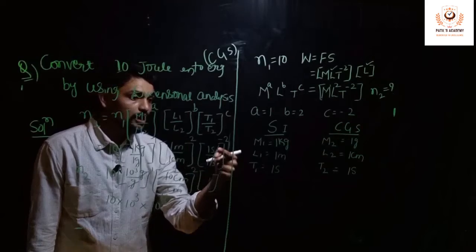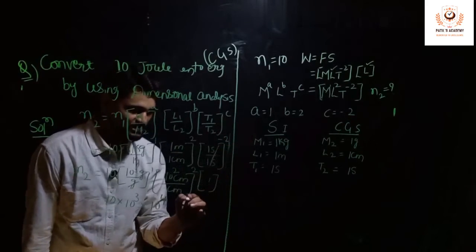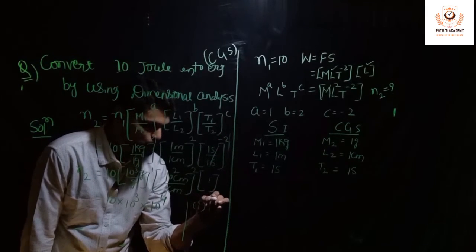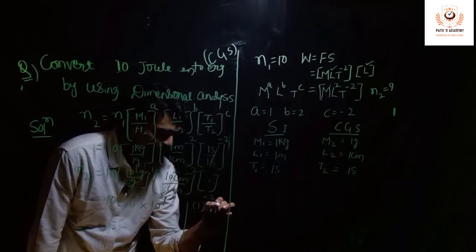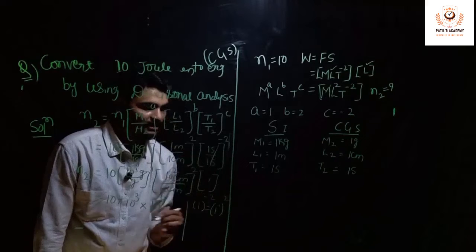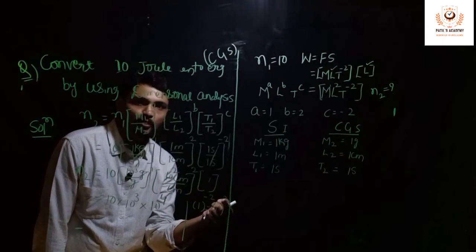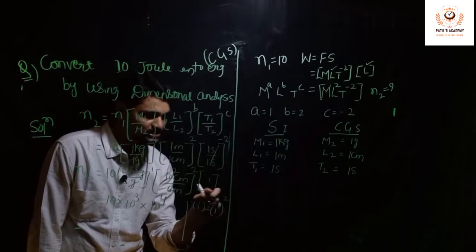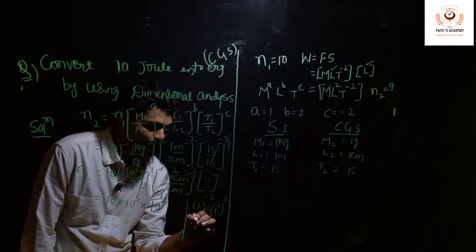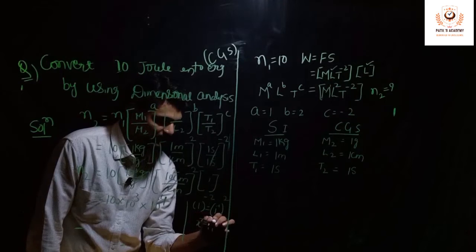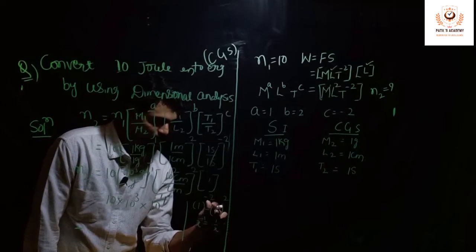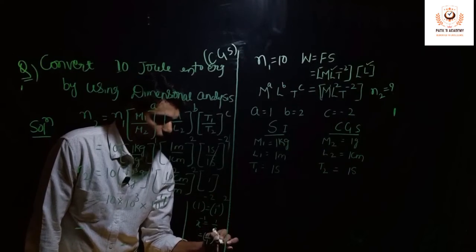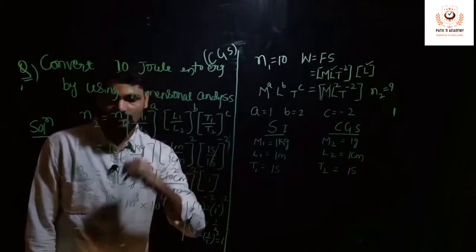Now, how is 1 power minus 2 equal to 1? Let me just quickly explain that. See, 1 to the power of minus 2 can be written as 1 to the power of minus 1 the whole square. Because, using the law of indices, a power m whole power n is a power m into n. So minus 1 into 2 is minus 2. Now we know that in maths, x power minus 1 can be written as 1 by x. So 1 to the power of minus 1 can be written as 1 by 1. So 1 by 1 whole square is nothing but 1. So that is how the value 1 is coming.